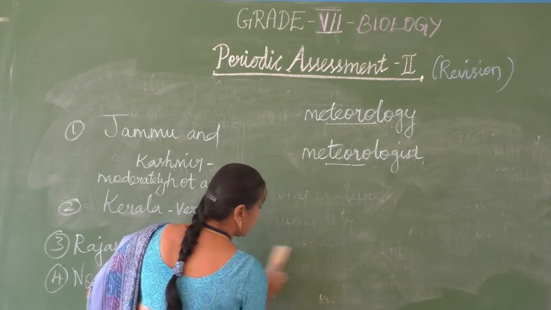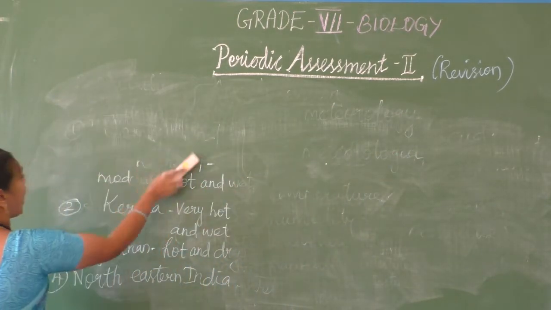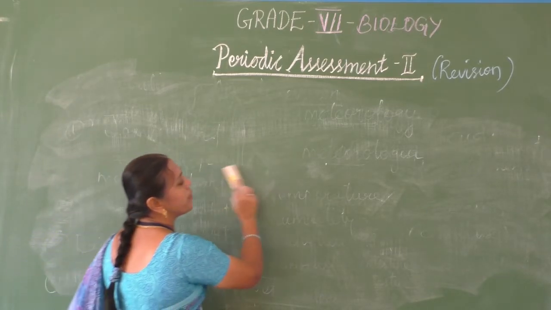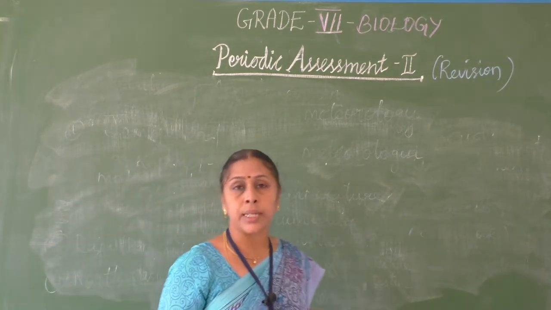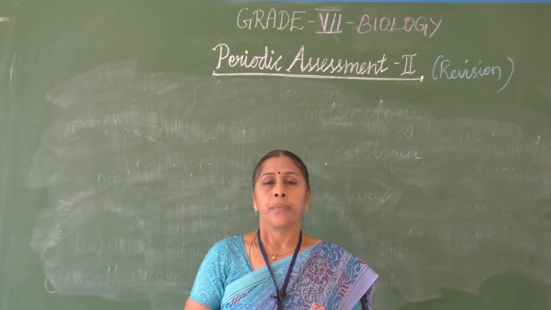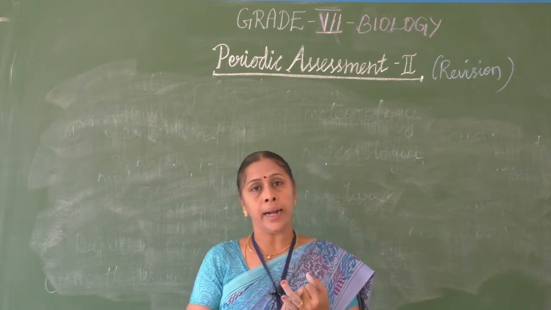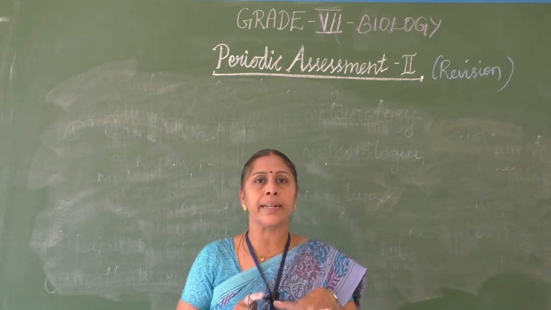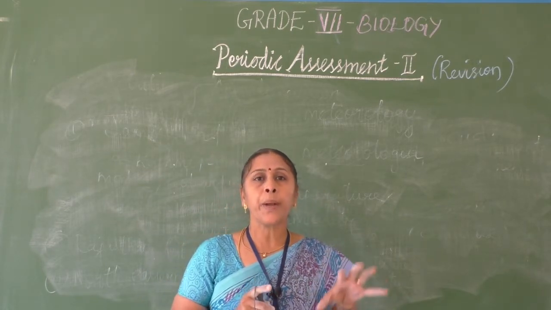Next one, depending upon the climate, the animals have adapted themselves to live in such places. For example, in the polar regions, you could see animals with thick fur because they have to bear the very cold climate. They will have a fat layer under their skin. To walk on the snow, they will have webbed, padded feet. They should not feel slippery. They should walk with grip on the snow.